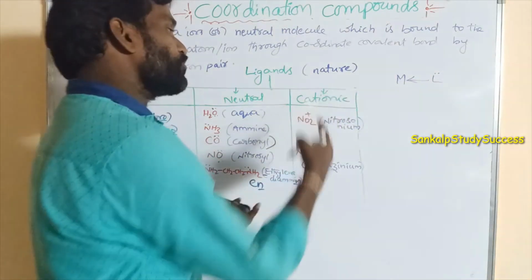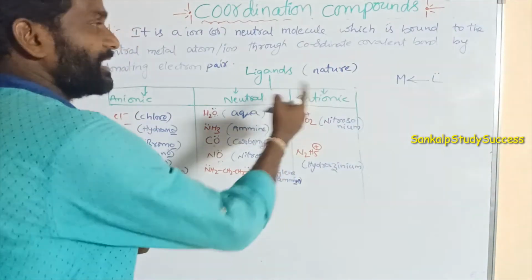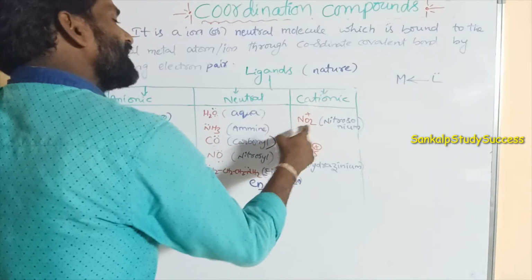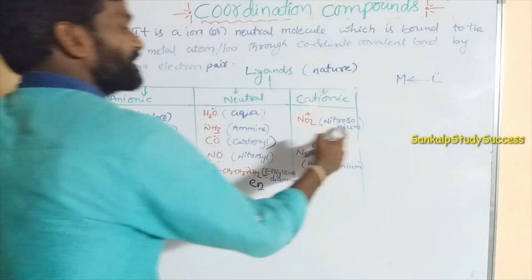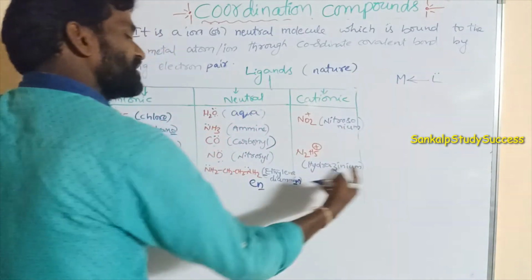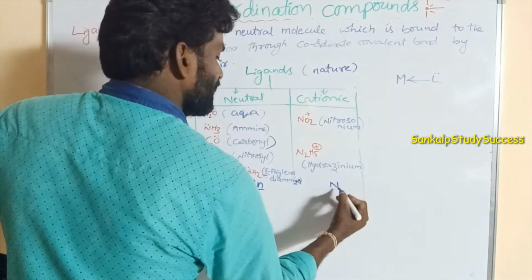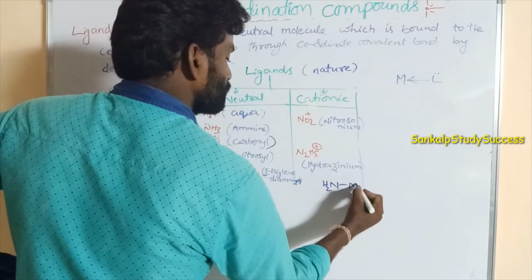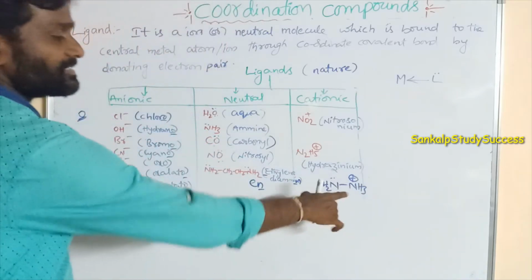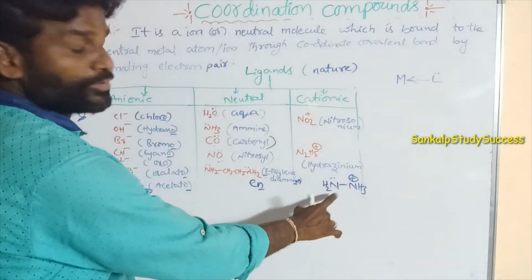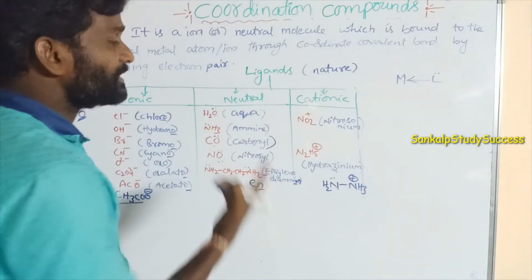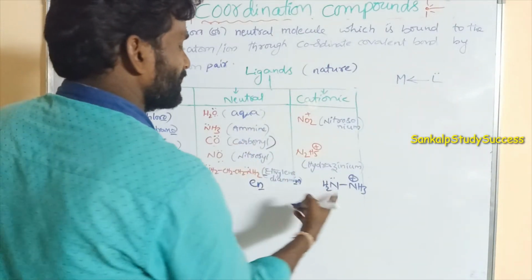Now we go to cationic ligands. Among cationic ligands, there is NO2 plus, whose name is nitronium, and N2H5 plus, named hydrazinium. N2H5 plus means NH2-NH3 plus. The NH3 plus part does not have a lone pair, but the other nitrogen has a lone pair. That lone pair is readily donated to the central metal atom, so it acts as a ligand.